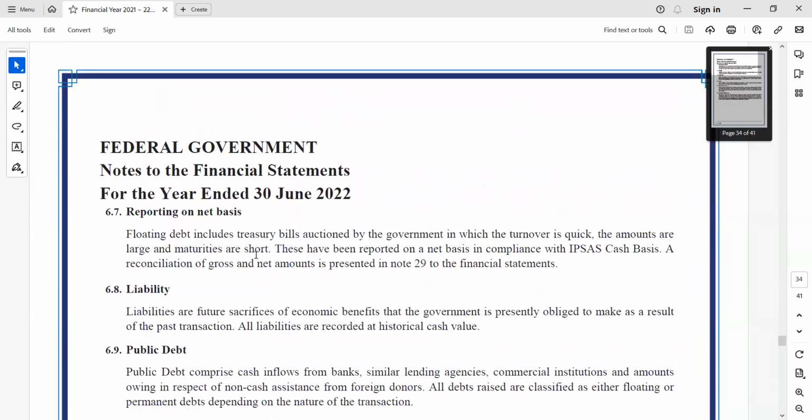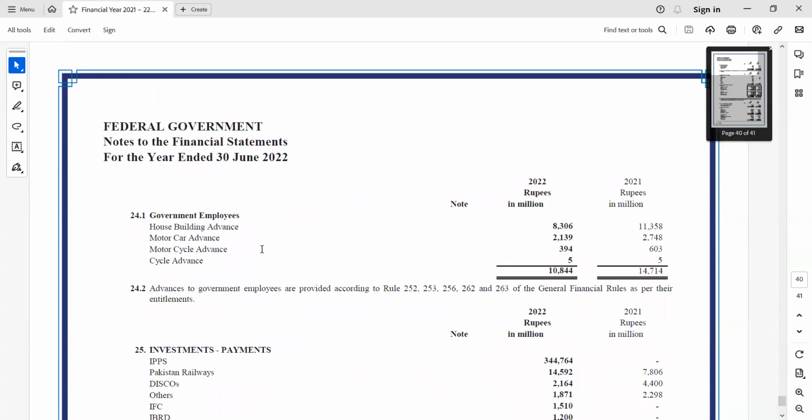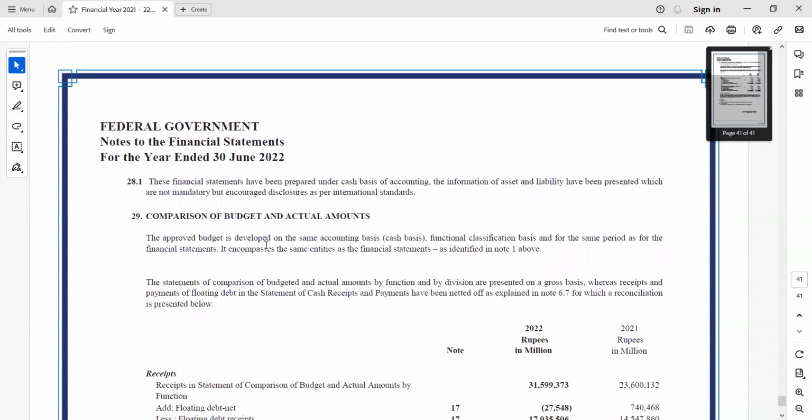The notes continue for about another 20 pages. So that's the federal financial statements.